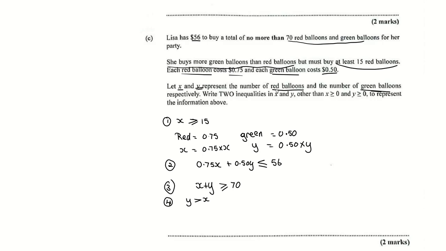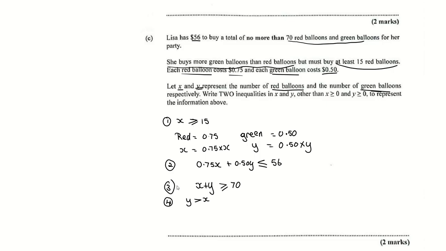Let X and Y represent the red and green balloons respectively. What they mean is the order they list out X and Y is the order the balloons are going to be. So X is going to be red, Y is going to be green. Write two inequalities in X and Y, other than X is more than or equal to 0, Y is more than or equal to 0, to represent the information above. The first one is this one. I wrote the easiest one, which is she must buy at least 15 red balloons. So the least amount is 15, so X, which is red, must be more than or equal to 15. It cannot be less than or equal to, because the least amount she's buying is 15. So that is the easiest one there.